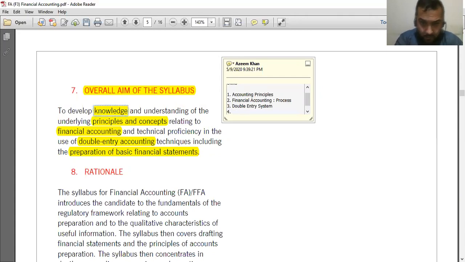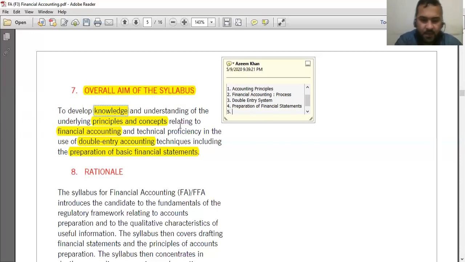And the fifth thing that the examiner will test in financial accounting is the preparation of financial statements. So financial statements preparation should be clear to you.